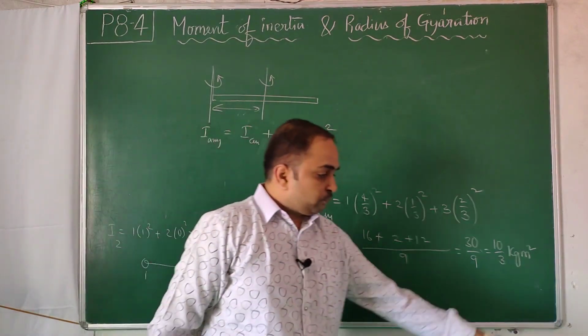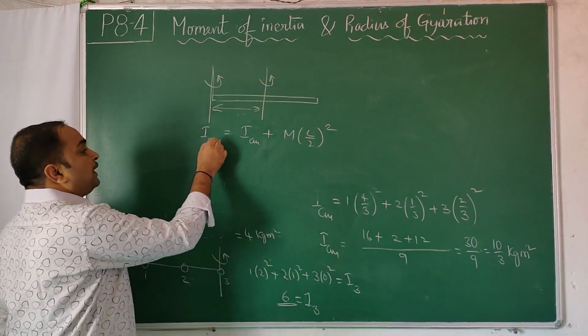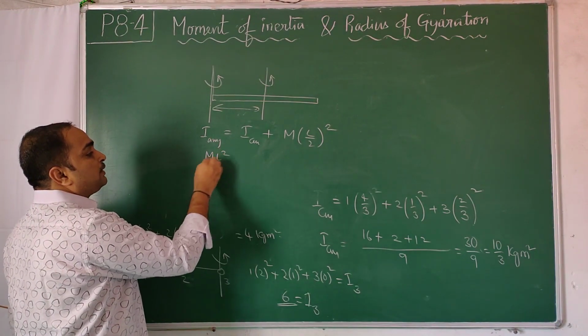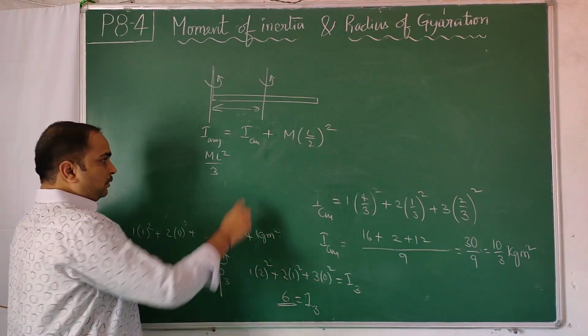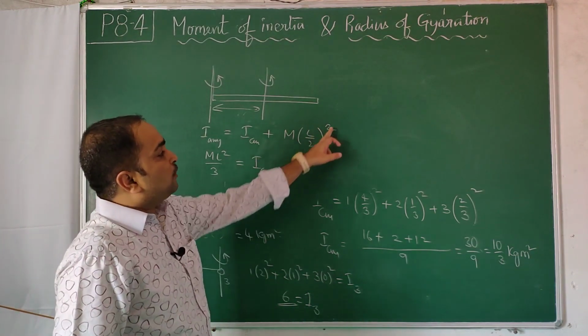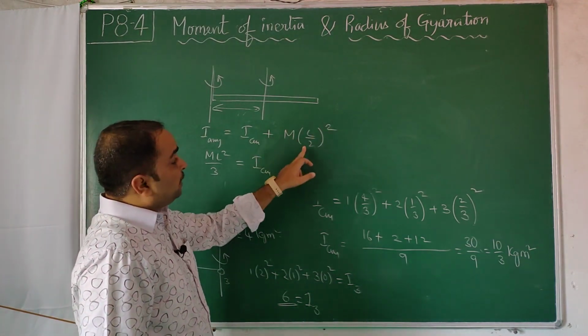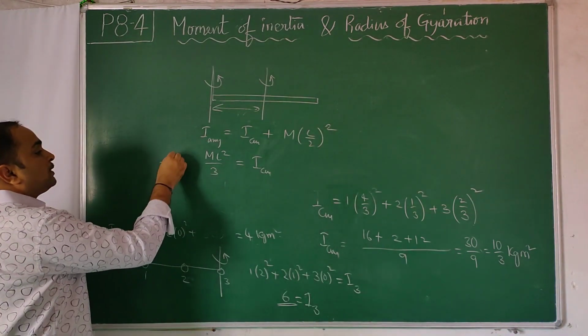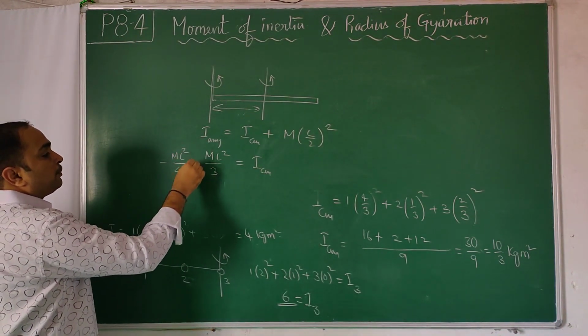Previously we calculated it for this axis, and it came out to be ML square by 3, which is equal to I_CM plus ML square by 4. This is a plus term, bring it to this side, it becomes minus ML square by 4.